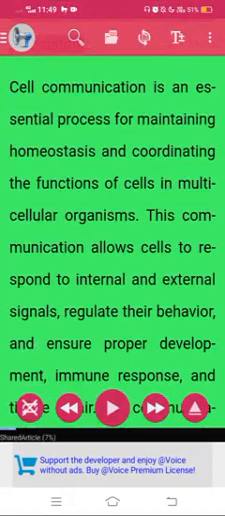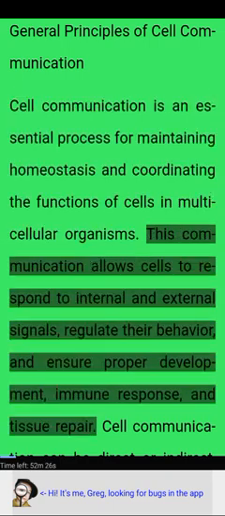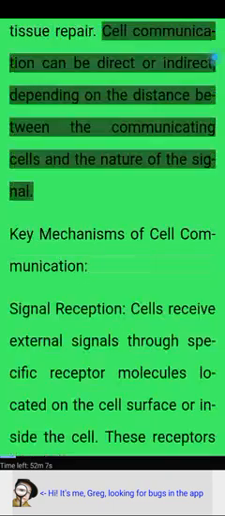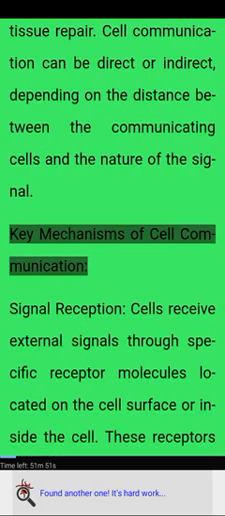Principles of cell communication. Cell communication is an essential process for maintaining homeostasis and coordinating the functions of cells in multicellular organisms. This communication allows cells to respond to internal and external signals, regulate their behavior, and ensure proper development, immune response, and tissue repair. Cell communication can be direct or indirect, depending on the distance between the communicating cells and the nature of the signal. Key mechanisms of cell communication.